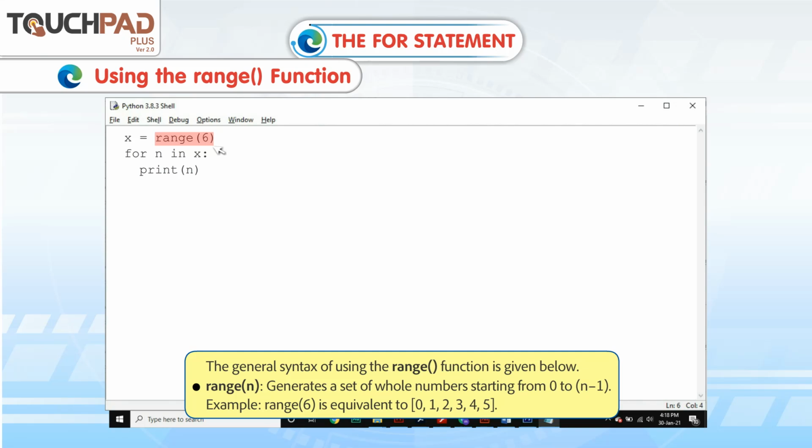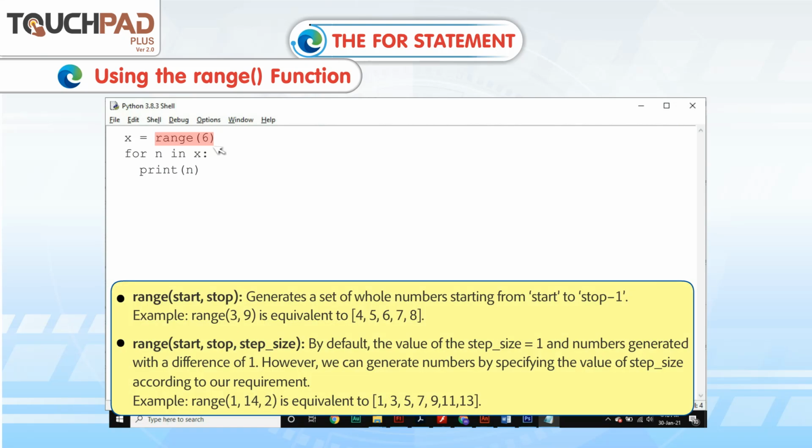range(n) generates a set of whole numbers starting from 0 to (n minus 1). Example, range(6) is equivalent to [0, 1, 2, 3, 4, 5]. range(start, stop) generates a set of whole numbers starting from start to stop minus 1. Example, range(3, 9) is equivalent to [3, 4, 5, 6, 7, 8].